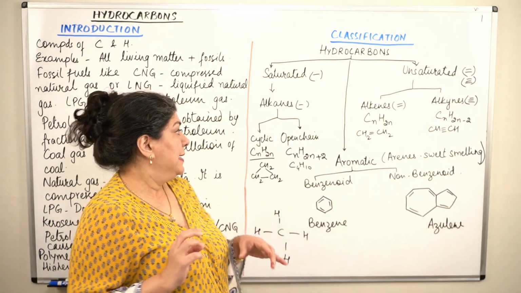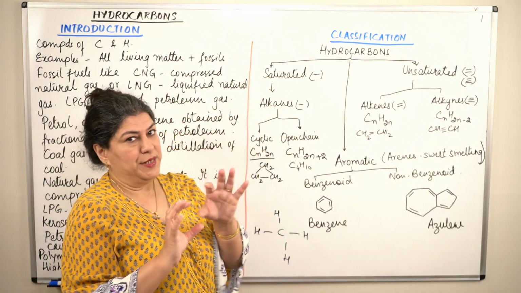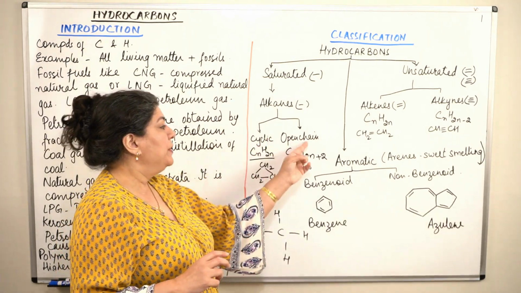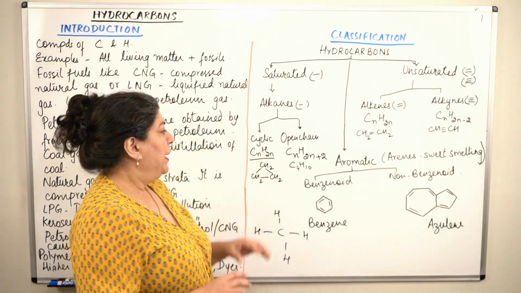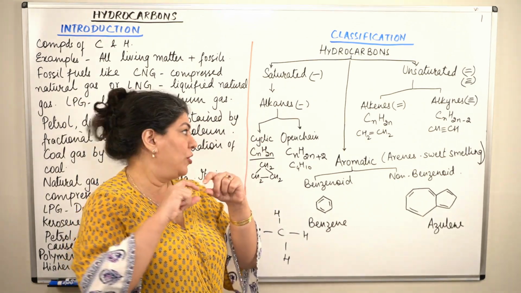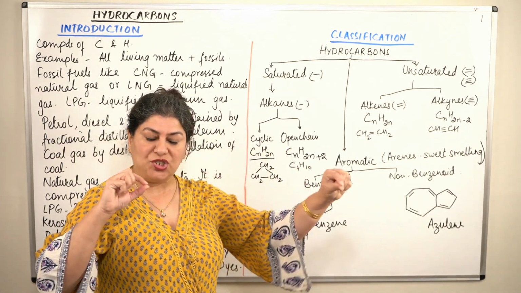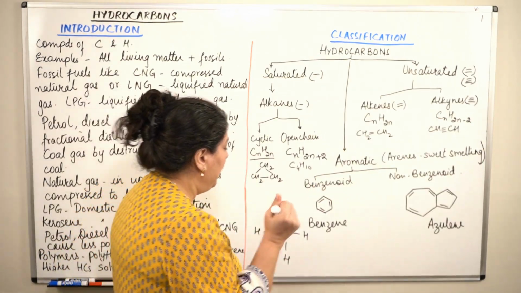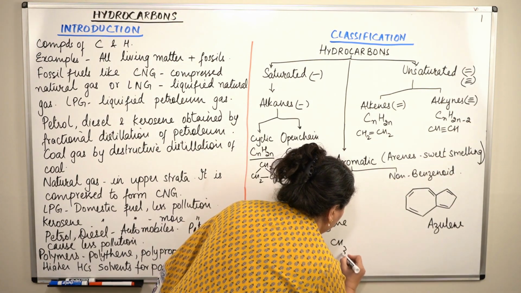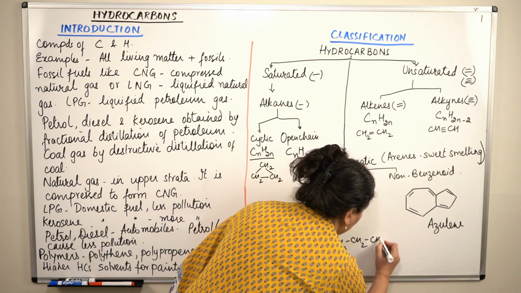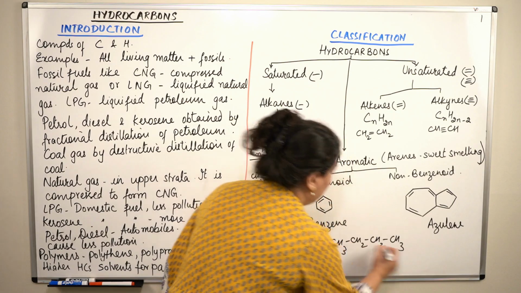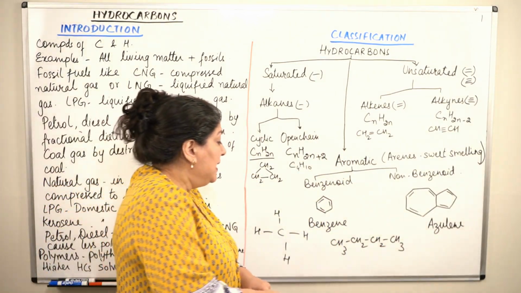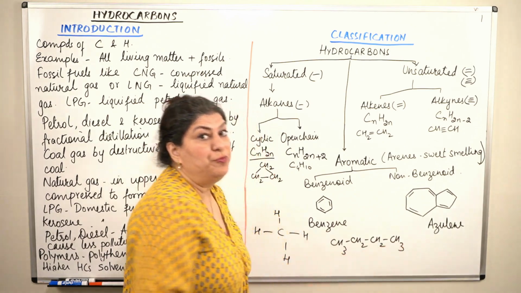Now, alkanes, that is saturated hydrocarbons, they can be of 2 types. That is, they can be open chain or they could be cyclic. An open chain saturated hydrocarbon would be a chain of carbon atoms. For example, this was methane. I'll write CH3, CH2, CH2, CH3. This is a chain that consists of 4 carbon atoms, and it is called butane.